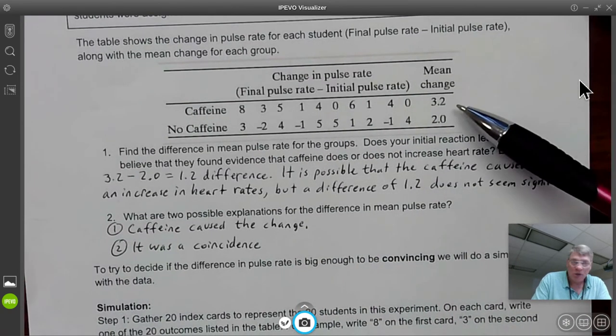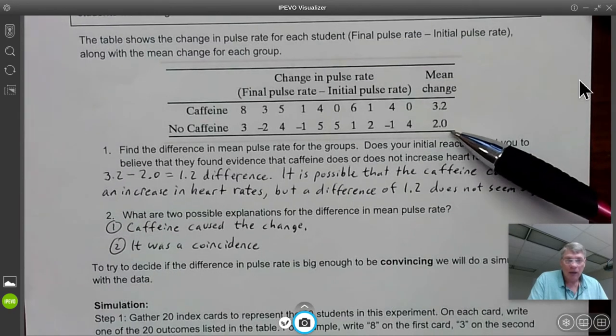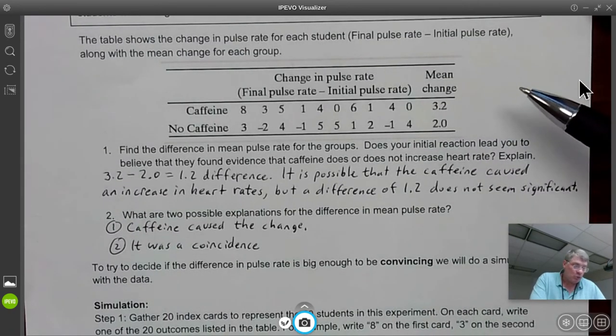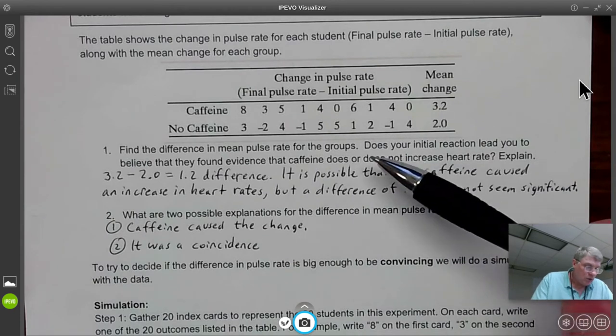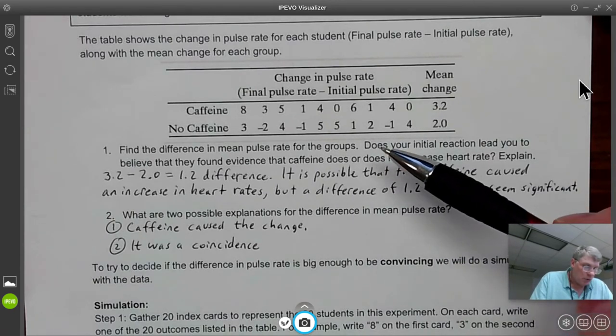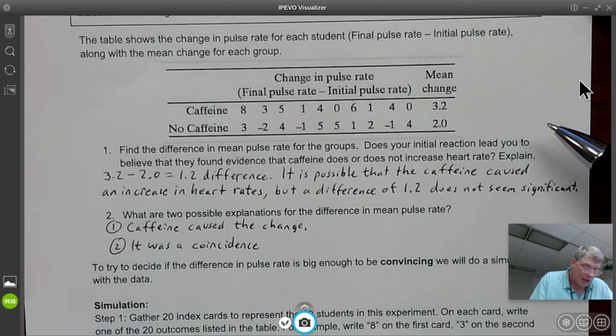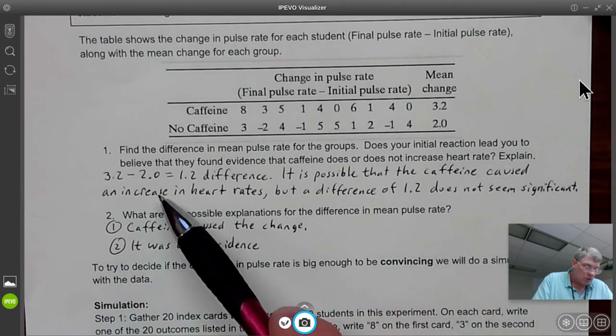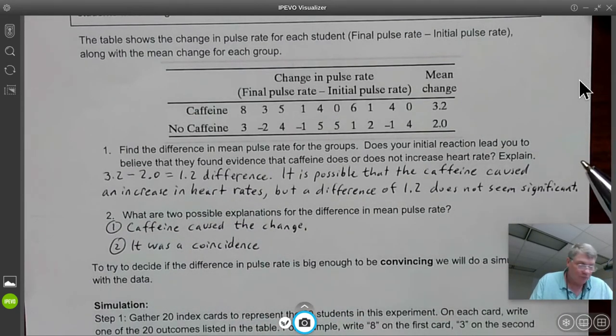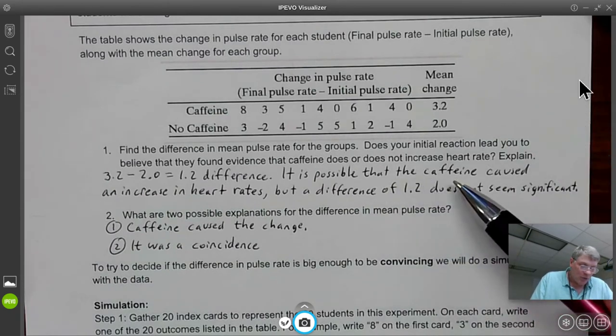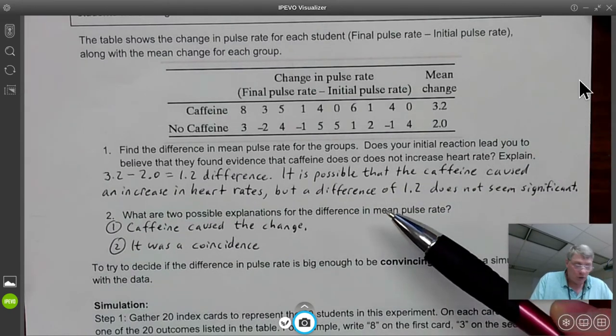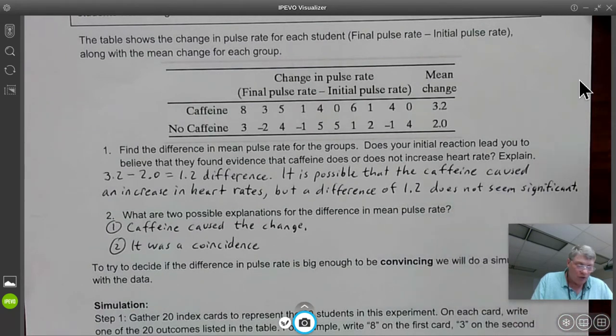If they drank the caffeine-free cola, then this was the result. So you can see that there was a mean of 3.2 and a mean of 2.0 that we're going to subtract to get a 1.2 difference. It says find the difference in mean pulse rate for the groups. Does your initial reaction lead you to believe that they found evidence that caffeine does or does not increase heart rate? And explain. So when you subtract them, you get a 1.2 difference. It is possible that the caffeine caused an increase in heart rate, but a difference of 1.2 does not seem real significant. It may have happened by chance or other factors.